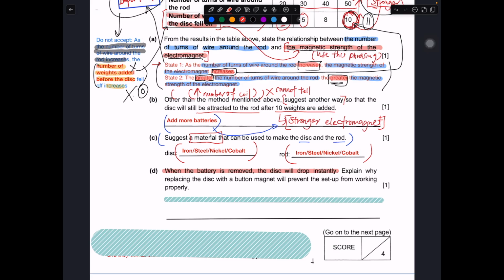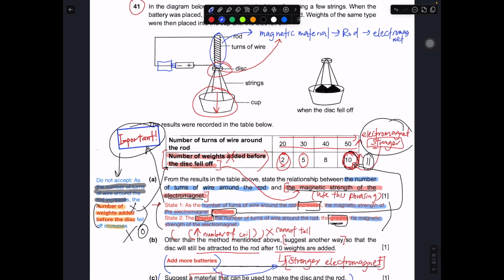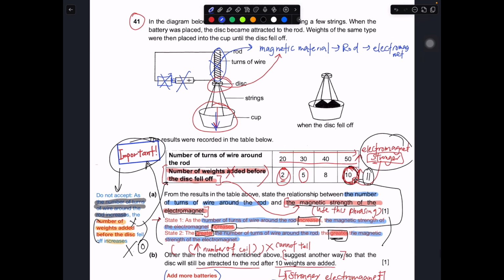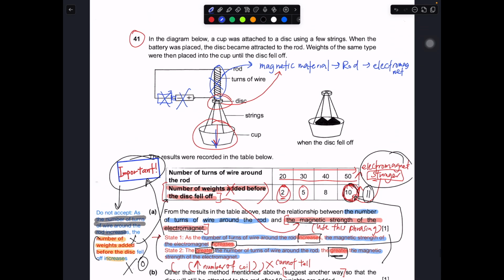Explain why replacing the disc with a button magnet will prevent the setup from working properly. This setup is really to test the strength of the electromagnet. Now let us look at the one in red color and try to address this part. When you remove the battery, the disc will drop instantly. It means that when we remove this, the rod will no longer be an electromagnet, so it will become just a magnetic material. If you put two magnetic materials together, they will not attract, so the disc will just drop off on its own. Then you cannot test out the strength of the electromagnet anymore.